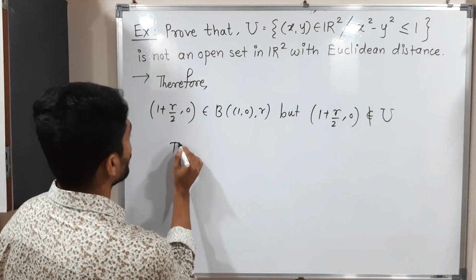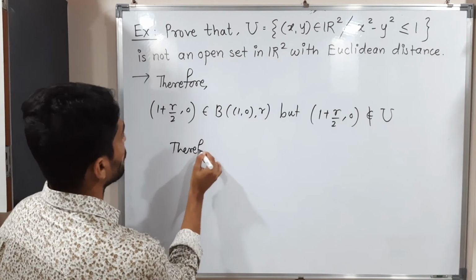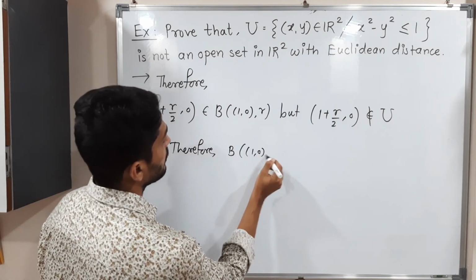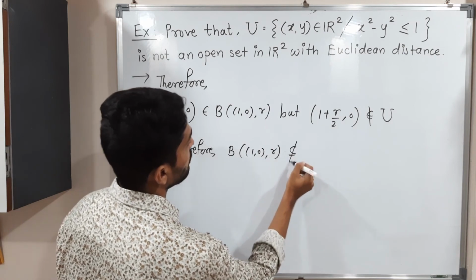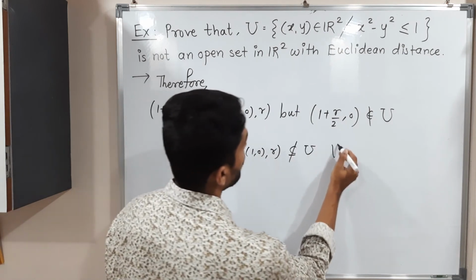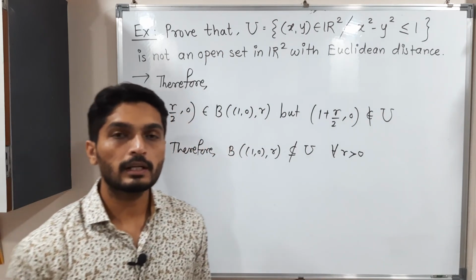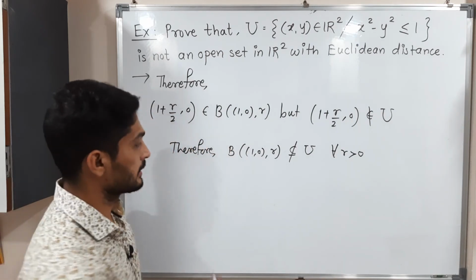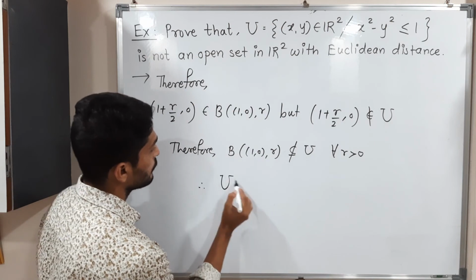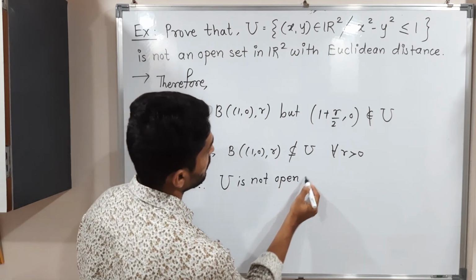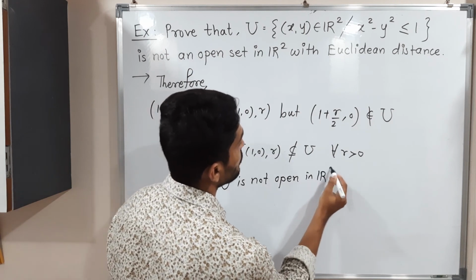So therefore what can we write? This open ball is not a subset of U, and this is true for each r greater than 0. Getting now? So therefore we can declare U is not an open set. Therefore U is not open in R2, obviously with the Euclidean metric.